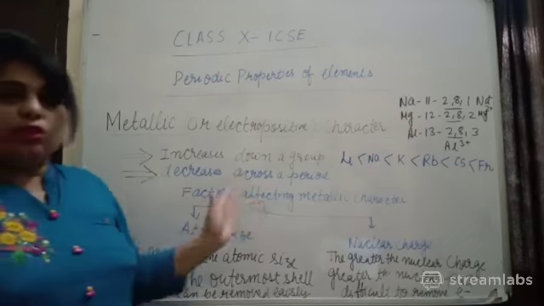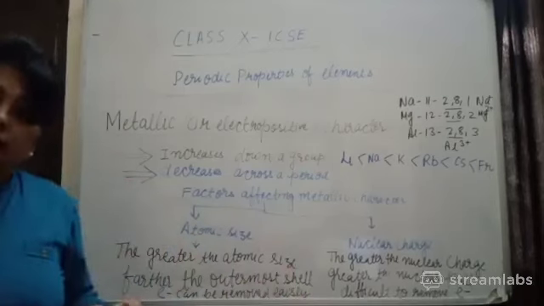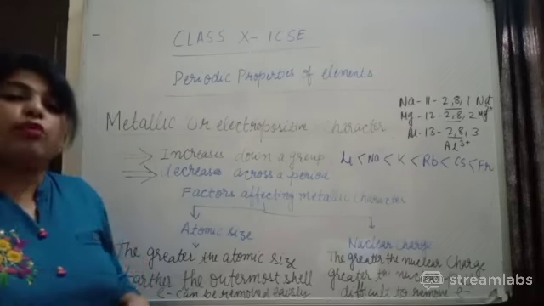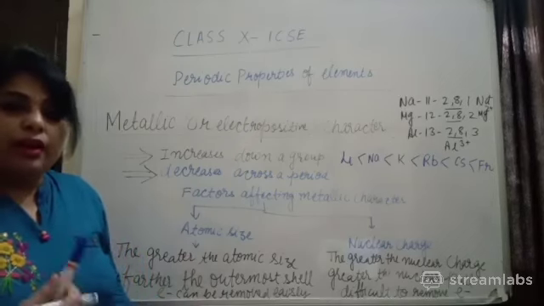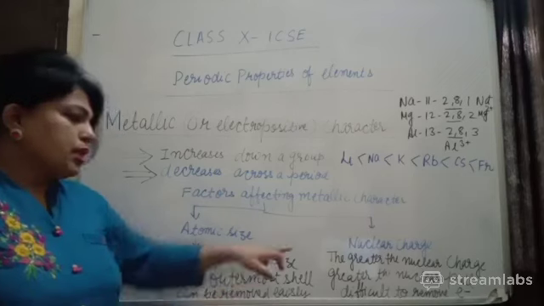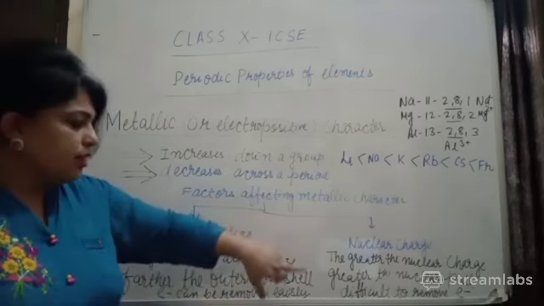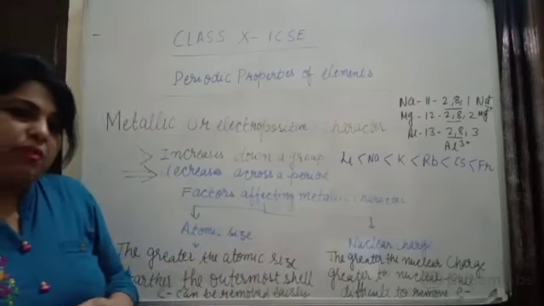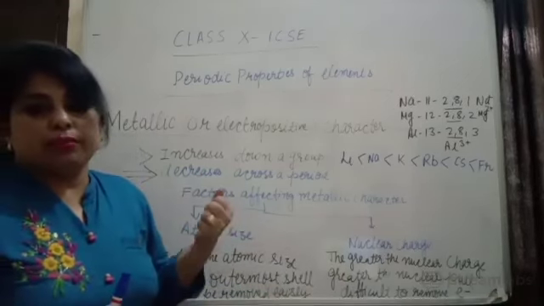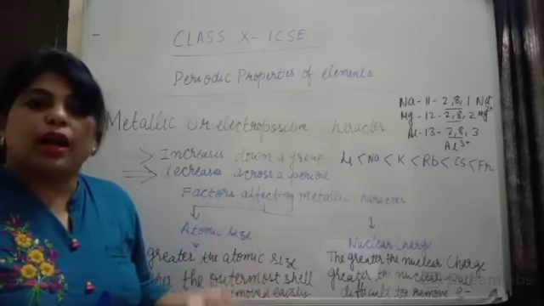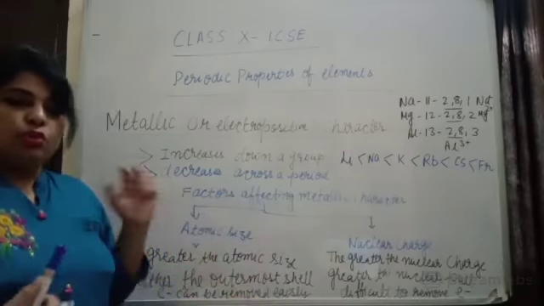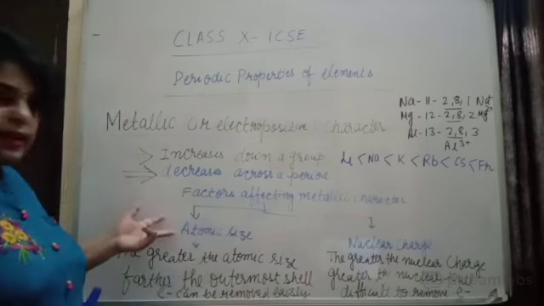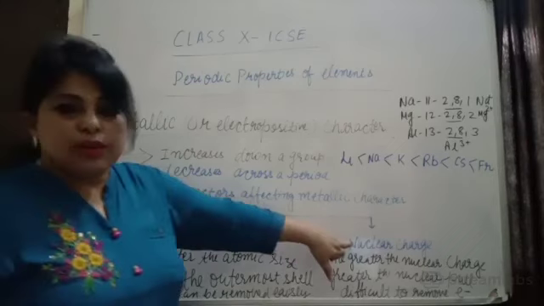And in case of aluminium, again there are 3 valence electrons. Since valence electrons are increasing, what is going to happen? It requires more IP, right? And why does it require more IP? Because when nuclear charge increases, it results in greater nuclear pull. The greater the nuclear pull, the more difficult it is to remove electron from the outermost shell, and that's why they require more energy to remove electron. So I hope you have understood how metallic character can be affected by two factors. One is atomic size, another is nuclear charge.